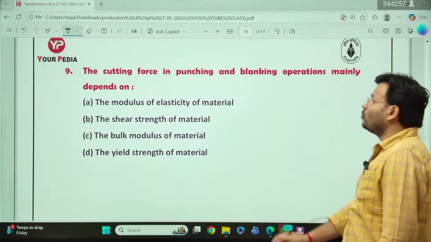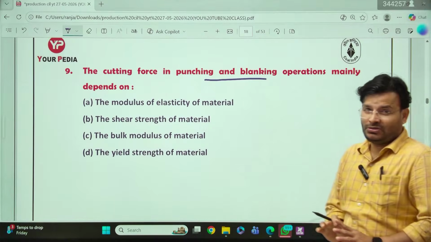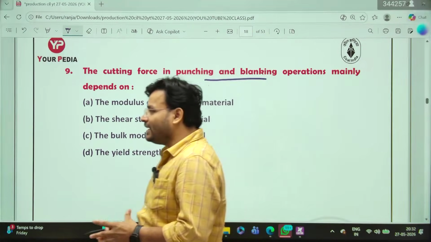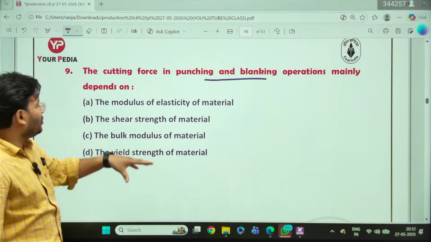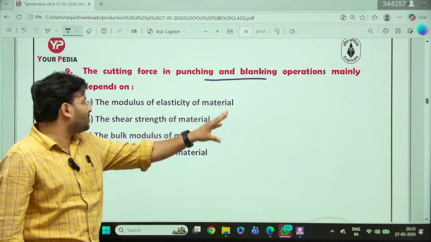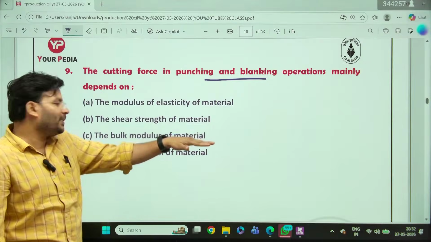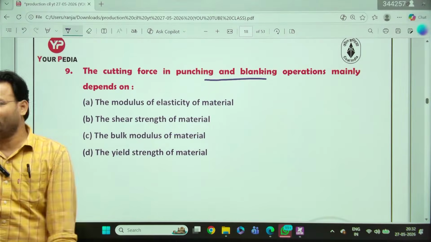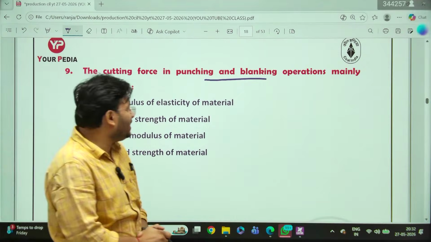The cutting force in punching and blanking operation mainly depends upon. You have to do the blanking and punching operation. Then which type of force is involved there? Tell me everyone, what will be the answer of that question? The modulus of elasticity of the material, the shear strength of material, the bulk modulus of material, the yield strength of material. What will be the answer? Answer fast, waiting for your answer.